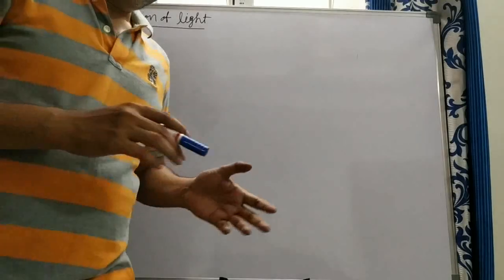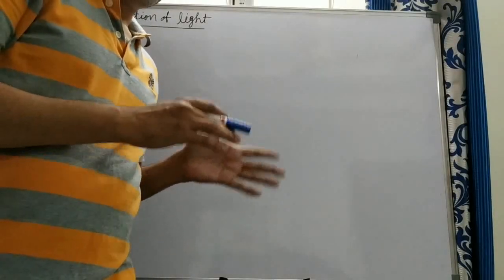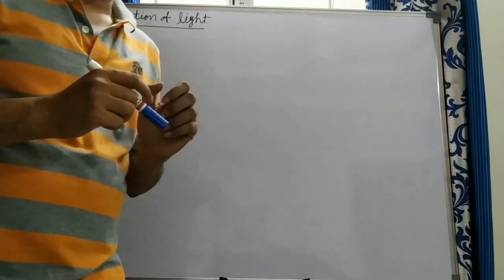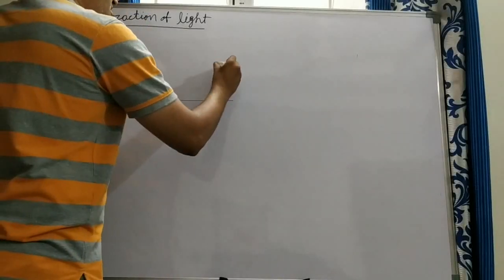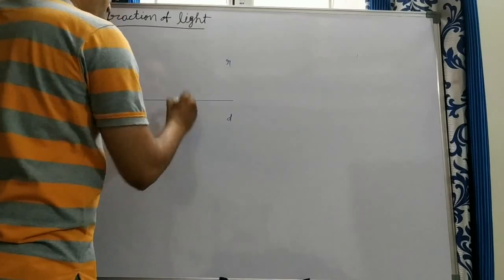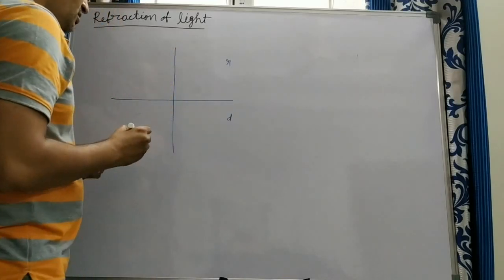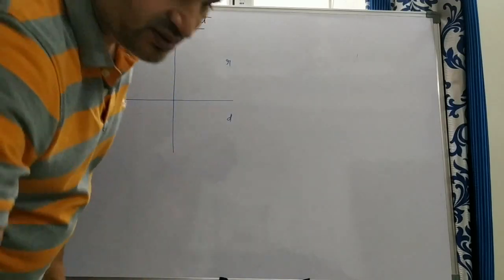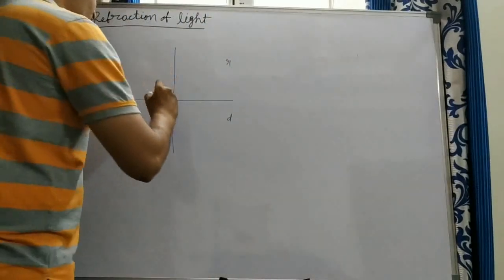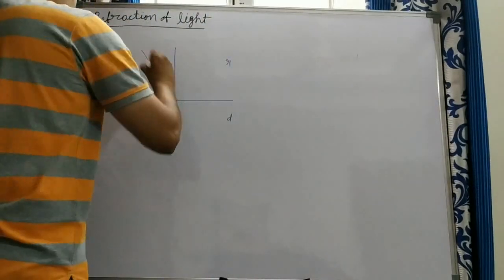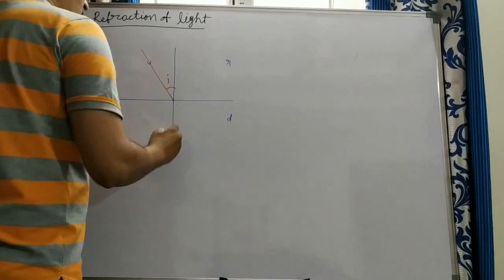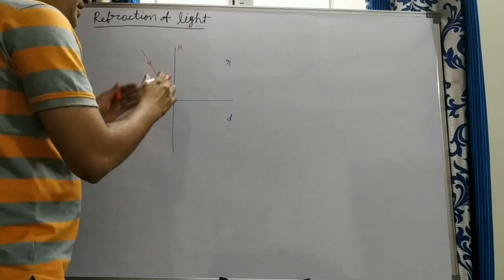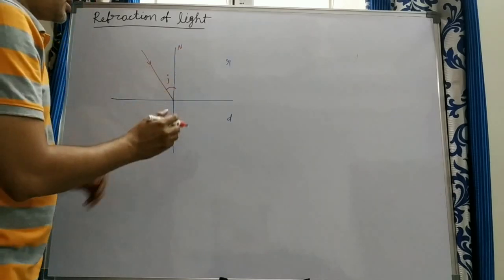Now we'll see about refraction of light when it enters from rarer to denser and denser to rarer. Suppose this is the interface of the two mediums, this is the rarer medium and this is the denser medium, and this is the normal drawn, and a light ray is incident with some angle with respect to the normal. You can think the angle of incidence is I. When it enters from rarer to denser, what happens?